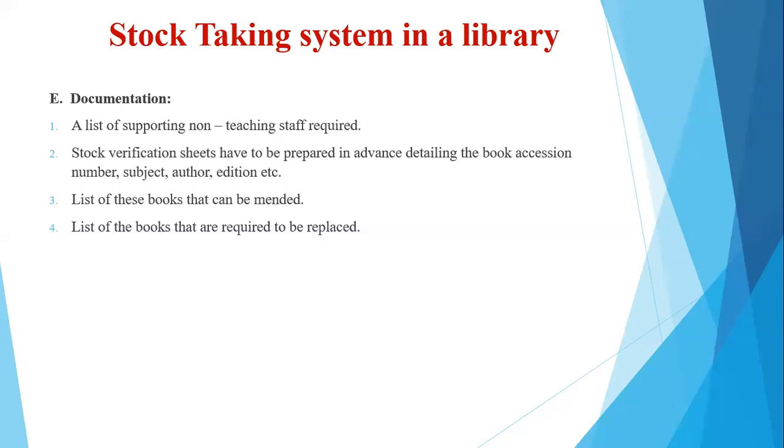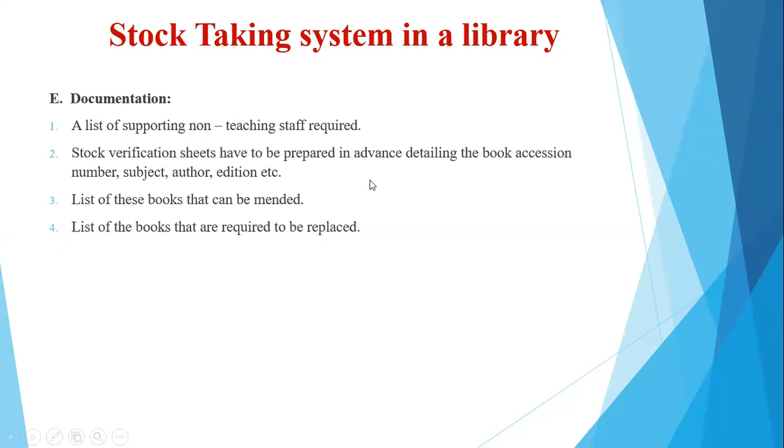Okay, and across the list of the books, in case the entire list is also available along with the accession numbers, they can mention a remark such as good condition, or needs repairing, needs binding, or torn, or needs replacement, and so on, right? So the documentation required could be a list of supporting non-teaching staff, first of all, who would be involved on what day, during what hours accordingly.